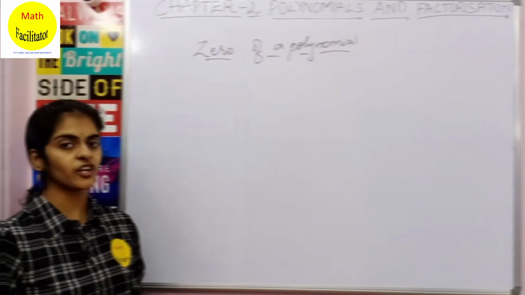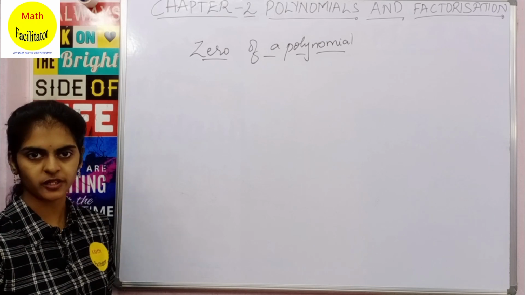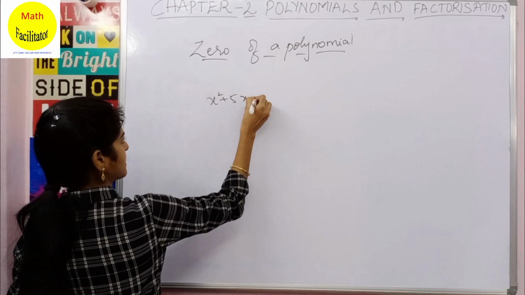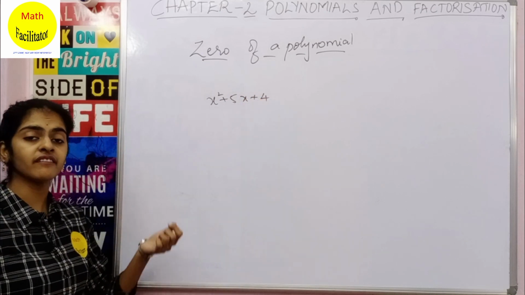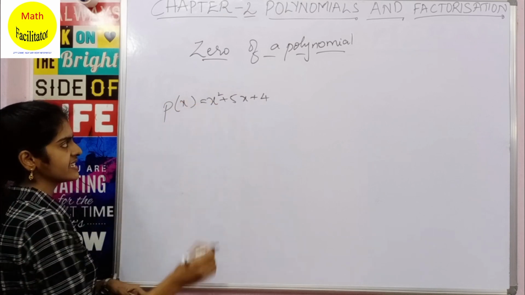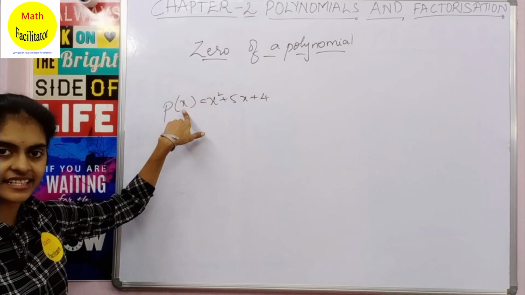Now moving on to the next topic, 0 of a polynomial. Suppose I take a polynomial x square plus 5x plus 4. Now how are we representing it? We are representing it as p of x. Since you have x as a variable, you are writing it as p of x.